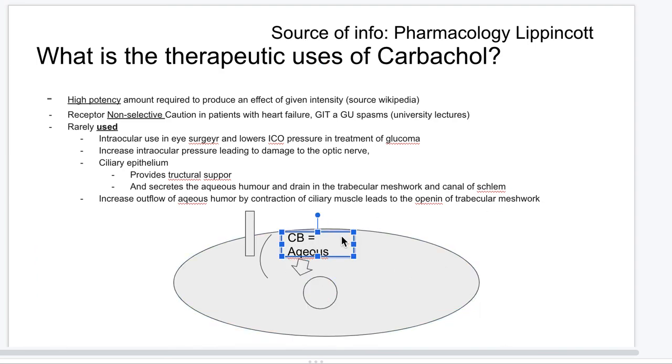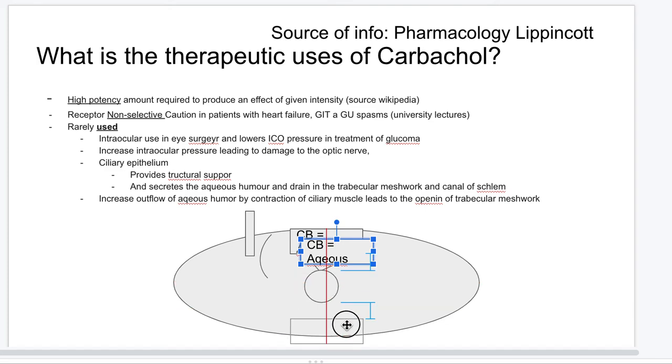Okay, this is your ciliary body, which I've drawn over here, and this is your zonular fibers, which are attached to the ciliary body, and this is your iris, and this is your drainage system, so your trabecular meshwork or your canal of Schlemm. And the same thing applies on the other side. So you're also going to be having a ciliary body on the opposite side. You're also going to be having zonular fibers on the opposite side of the eye. So this is all in the same eye.